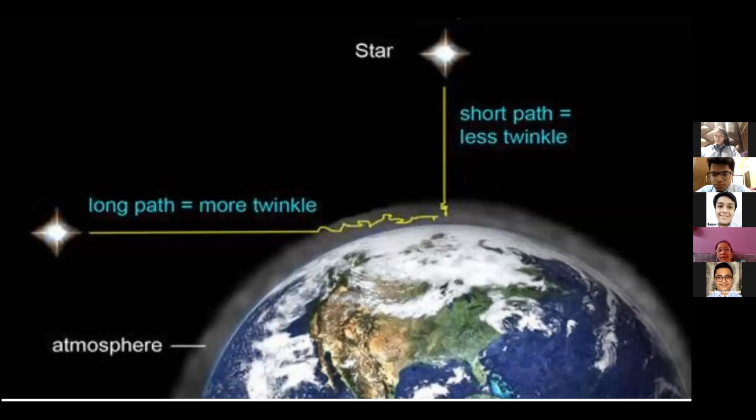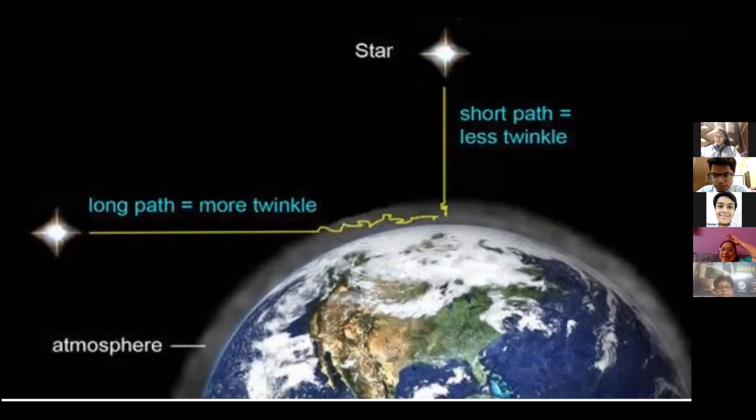But if you see the stars along the horizon, horizon means horizontal to your position, they appear to twinkle more because they suffer refraction through more layers of atmosphere. So more is the refraction, more is the twinkling. Is it clear to everyone? Yes, ma'am.